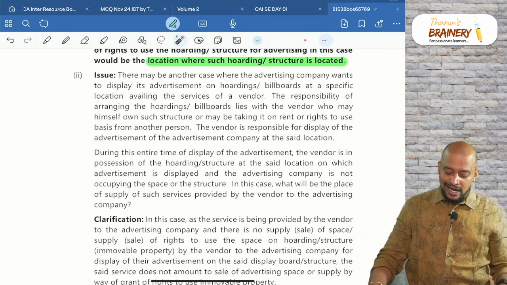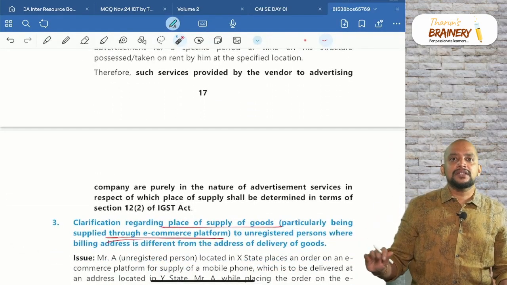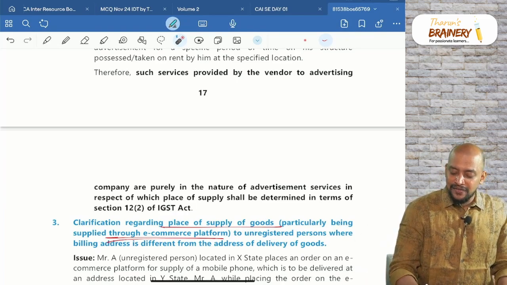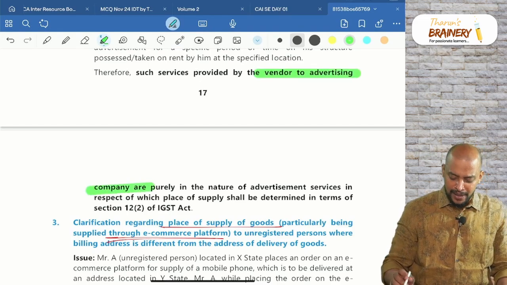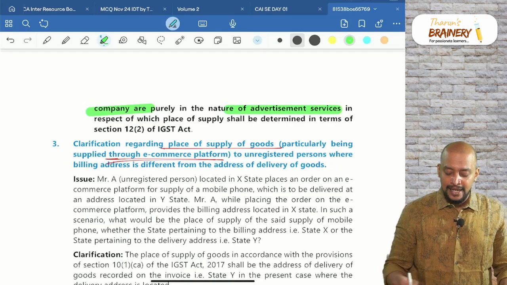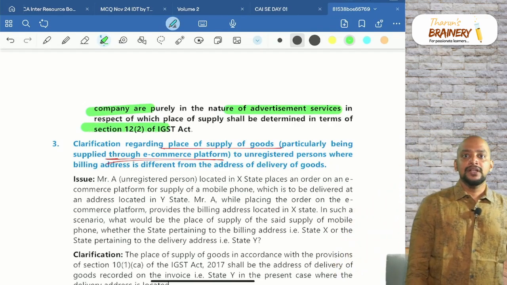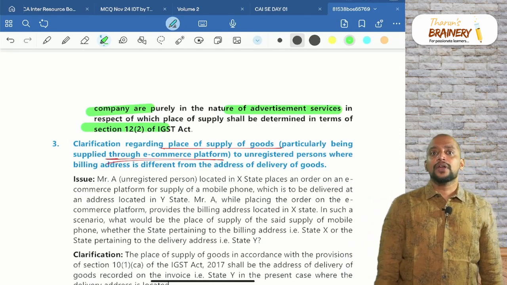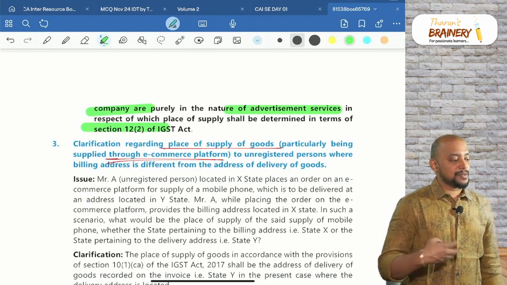In that case, it will be treated as normal advertising services, and general provisions will be applicable. Such service provided by the vendor to the advertising company is purely in the nature of advertisement services, and the place of supply is determined as per 12.2. 12.2 means general provisions. In case of general provisions, B2B, location of recipient; B2C, location of recipient in the records of supplier, otherwise location of supplier will be taken.